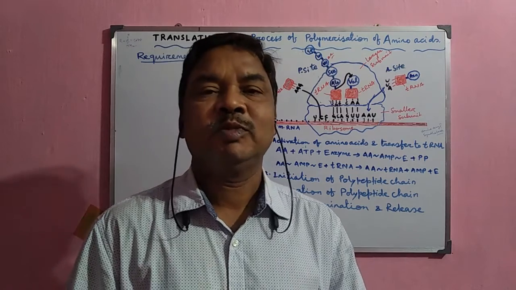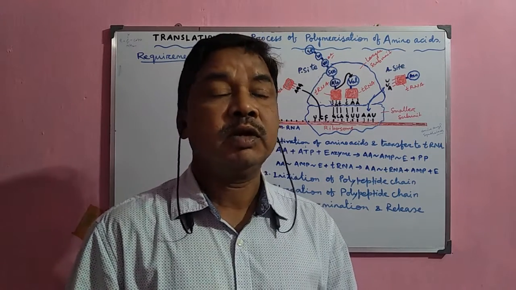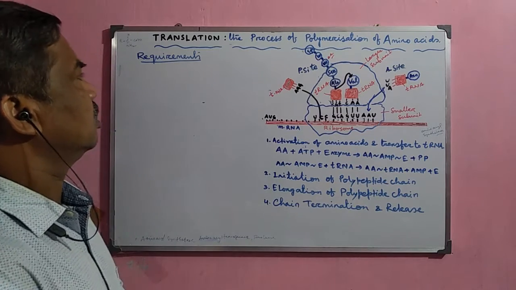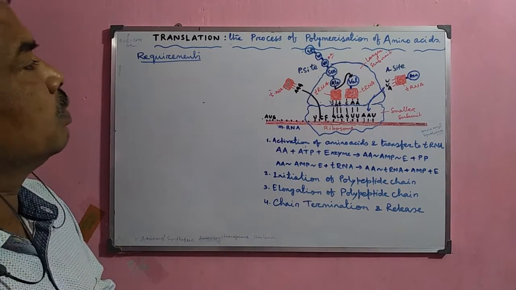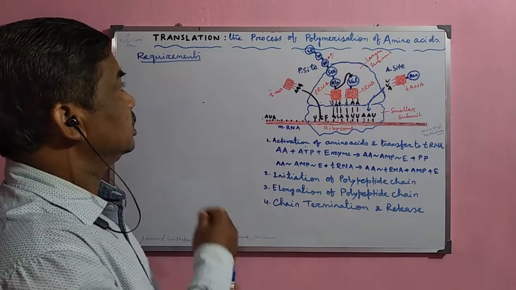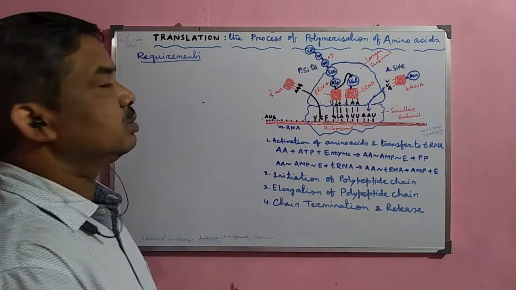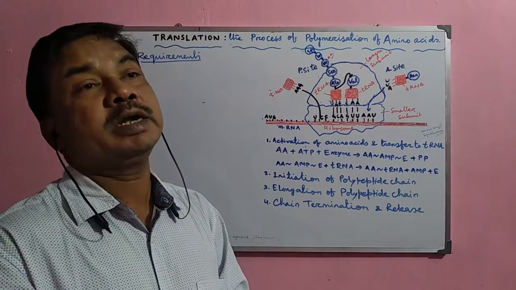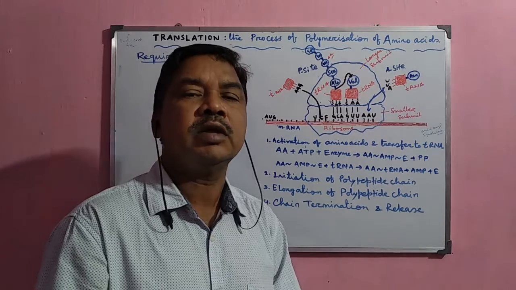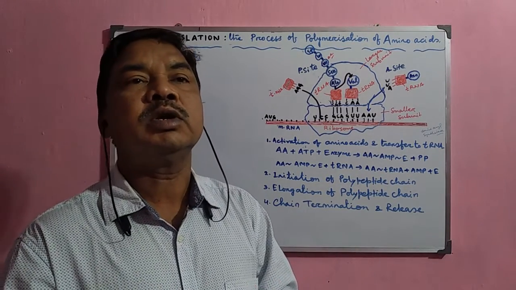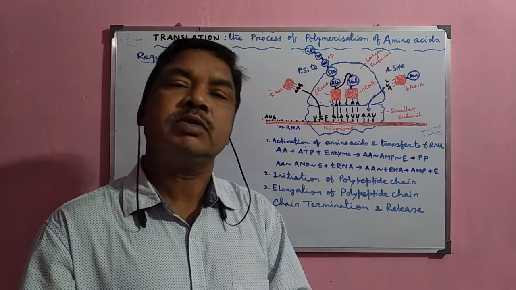Good morning, student. In this video, I want to discuss the translation process, which is also called the process of polymerization of the amino acid. Now, during the transcription process, normally the mRNA is already synthesized, and this mRNA, after being synthesized, is inside the nucleus. Now, this mRNA is transferred from the nucleus to the cytoplasm in the case of eukaryotes.